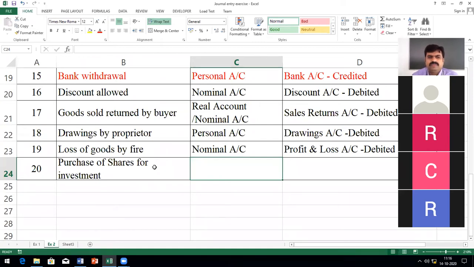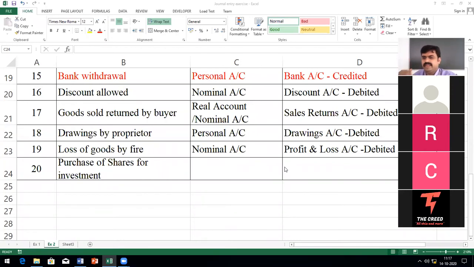Cyrus, tell me, why is it personal? Because it's somewhat like the capital of the business. Capital? No, investment is not capital. They are purchasing shares of some other company.